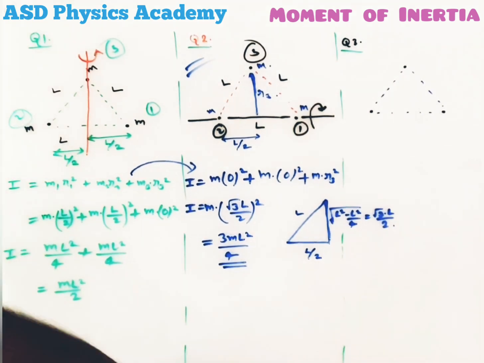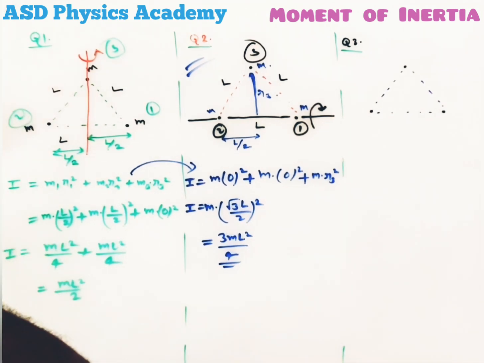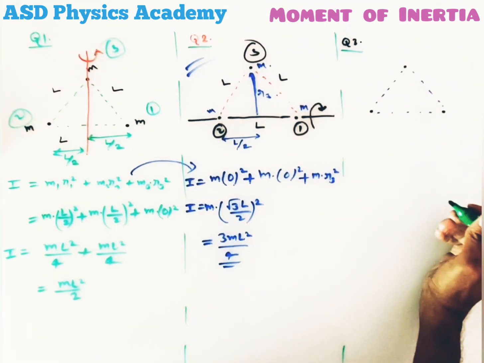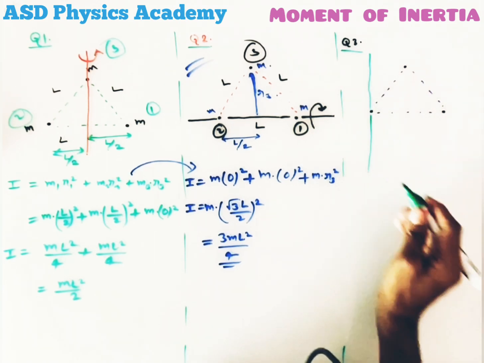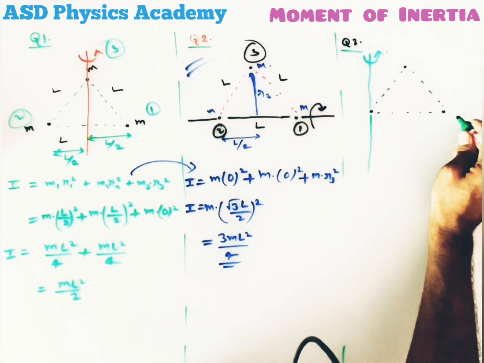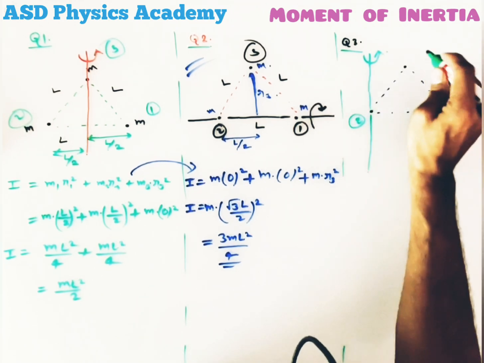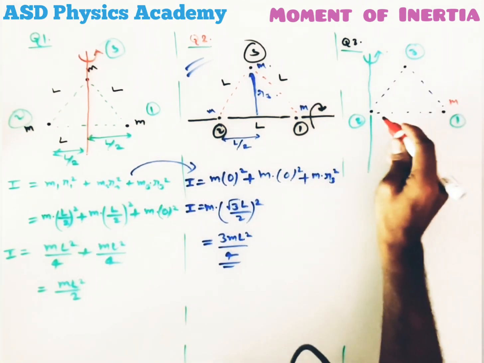Now if we talk about the third situation, I will make some space here. For the third situation, let's take the axis passing through here, and this system is rotating about this axis. Again let's name them first, second, third, each one having mass m.